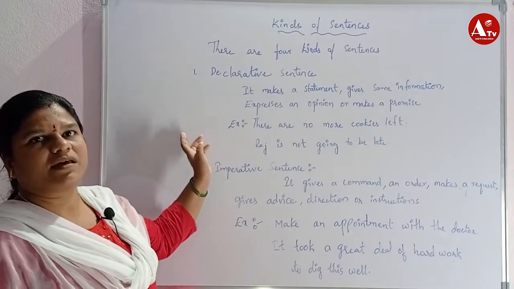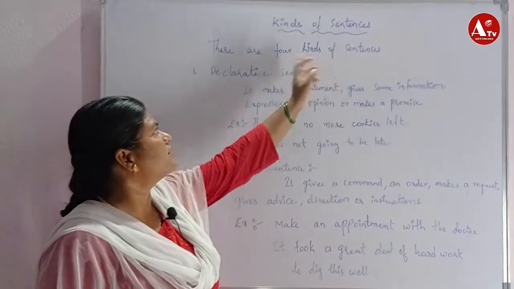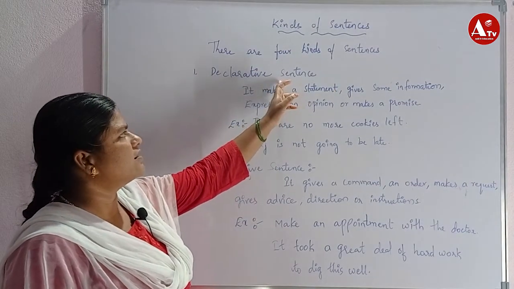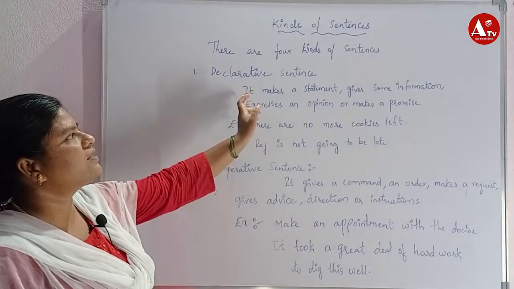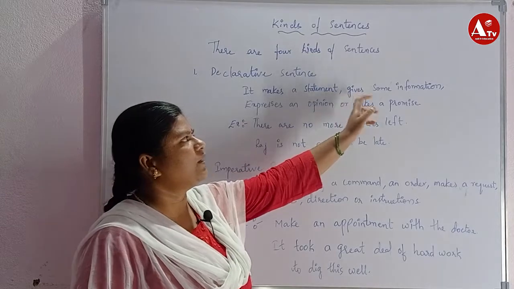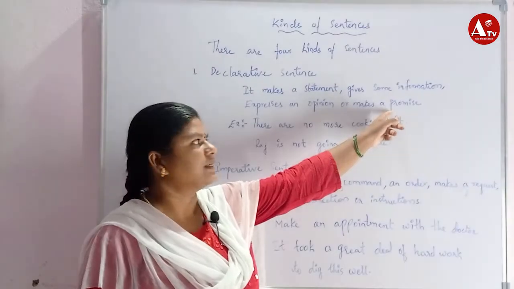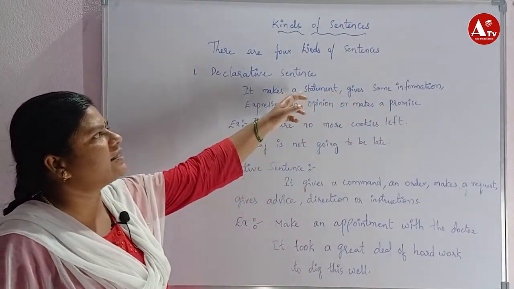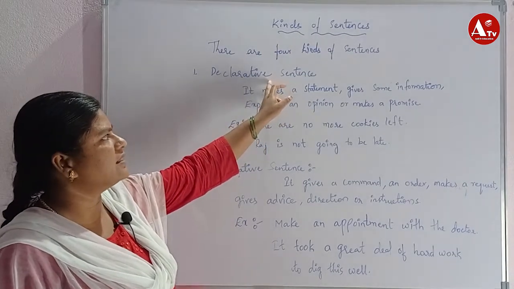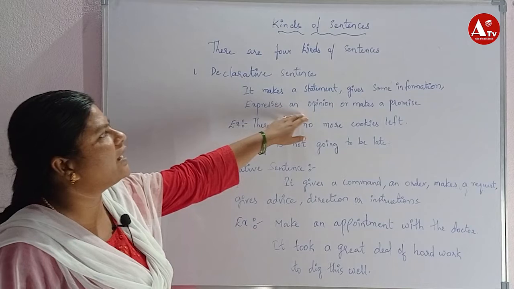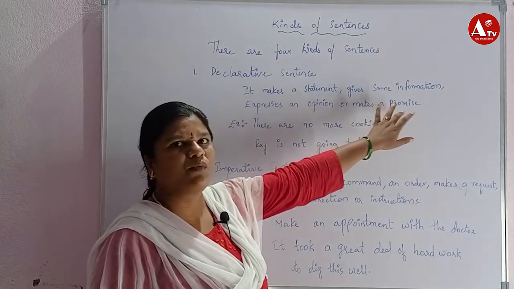So today we discuss the kinds of sentences. There are four kinds of sentences. First one is declarative sentences. A declarative sentence makes a statement and gives some information, expresses an opinion, and makes a promise. So here it gives information about what the statement is, and in some it expresses an opinion, what the main opinion of the sentence is, and it makes a promise.